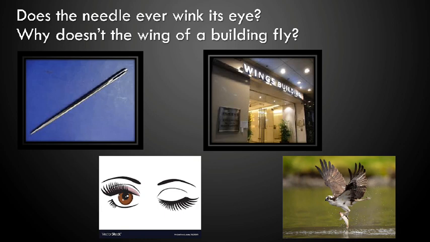And the next sentence is, why doesn't the wing of a building fly? Everybody knows that every building has wings: A wing, B wing, C wing, D wing. We use the word wings. But do you know birds also have wings which fly? The poet is asking, why doesn't the wing of a building fly? Again, a pun statement which creates a humorous way of expressing things. Let's go to the next slide now.